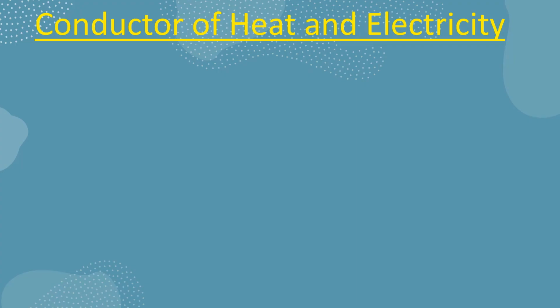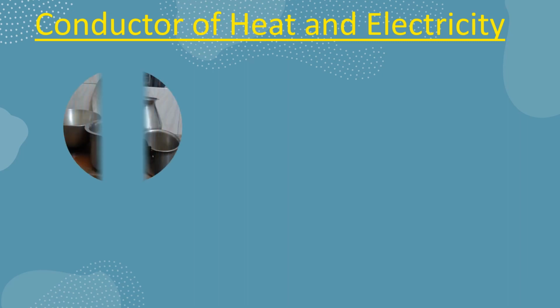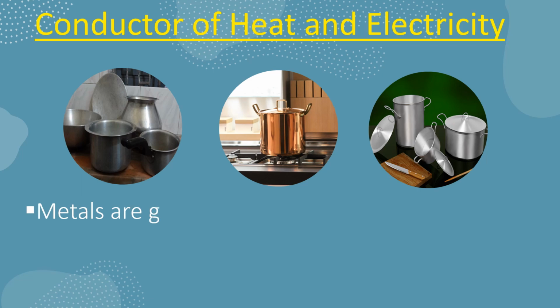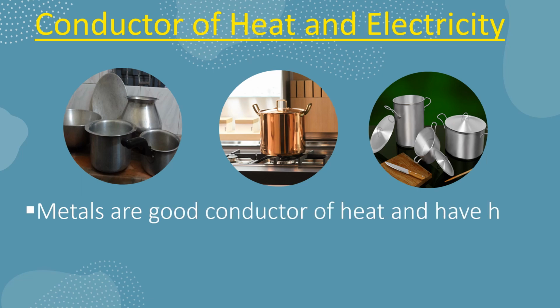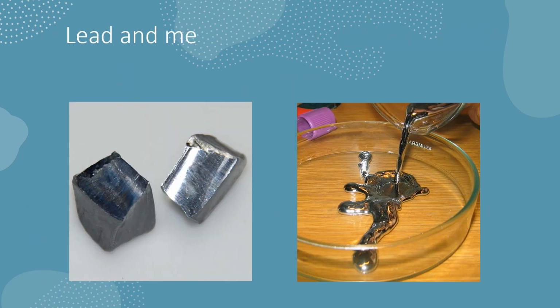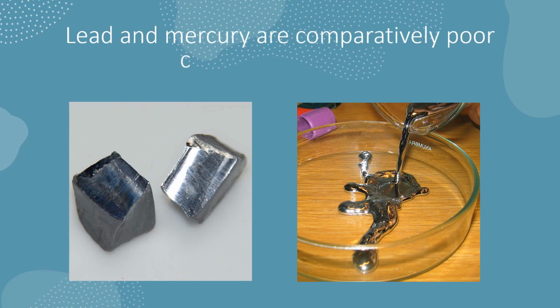Can you name some metals that are used for making cooking vessels? Like silver, copper and aluminium cooking vessels? Do you know why these metals are used for this? Because metals are good conductors of heat and they have high melting point. Remember, silver and copper are the best conductors of heat. But lead and mercury are comparatively poor conductors of heat.